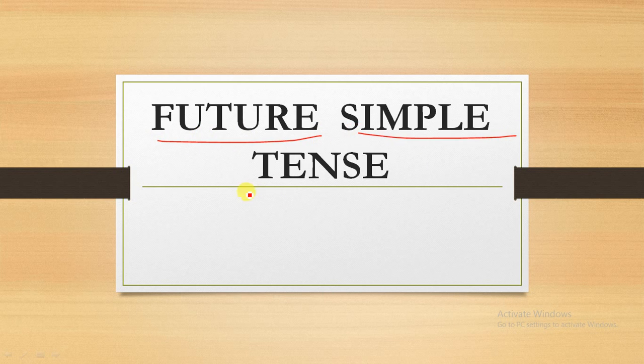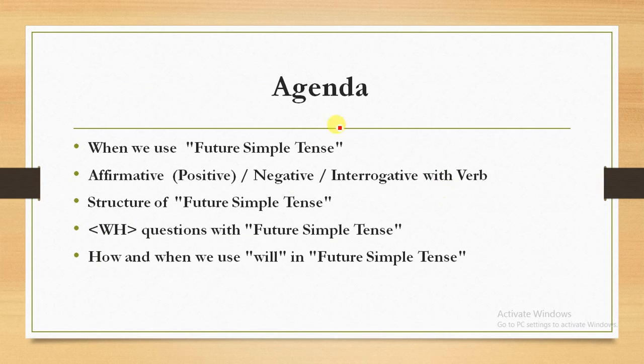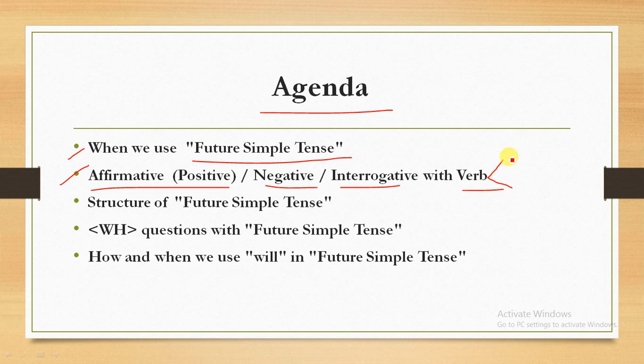So in this video, first of all, we will go through the agenda. We will see when we use the future simple tense in real life. Then we will see how we create affirmative, meaning positive, negative and interrogative sentences with the help of a verb, which will be regular or irregular. After that we will see how we create the structure of the future simple tense and how we use it.